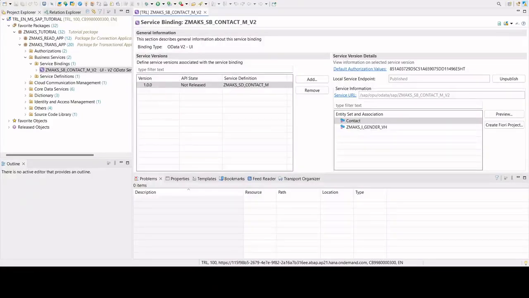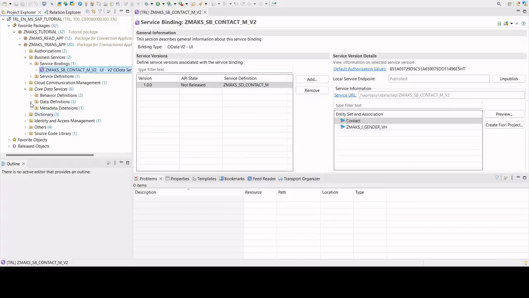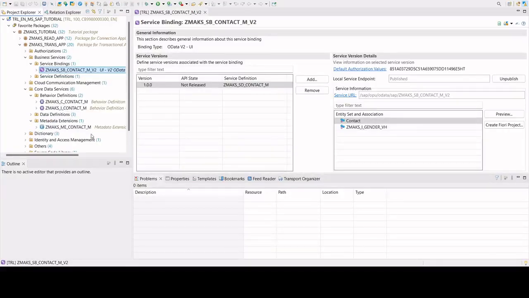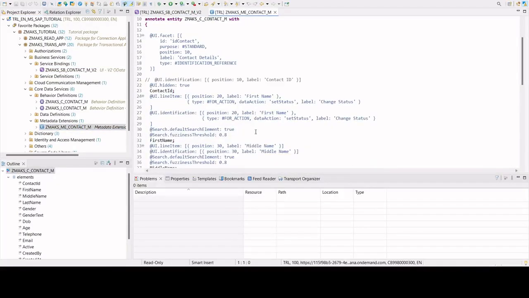So let us now move to our Eclipse and see what we had done so far for the changes. We had gone and added a type action for that change, because this will create a button on the screen with set data.